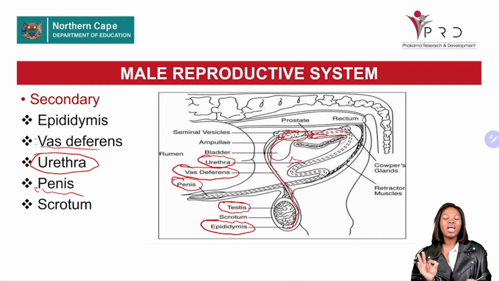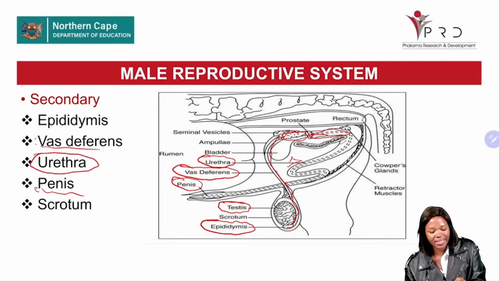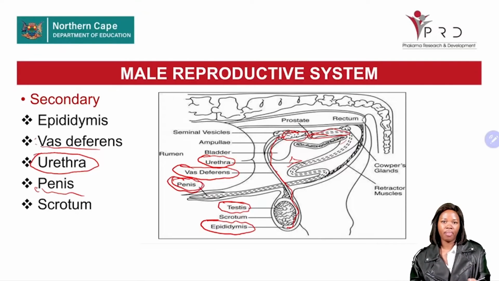it is responsible for copulation or penetration. Meaning, during natural mating or sexual reproduction, a male and a female need to mate sexually. And there's going to be a penetration that is taking place, and the penetration is facilitated by the penis. The penetration is also known as the copulation. And it also plays a role in the deposition of the semen in the vagina.